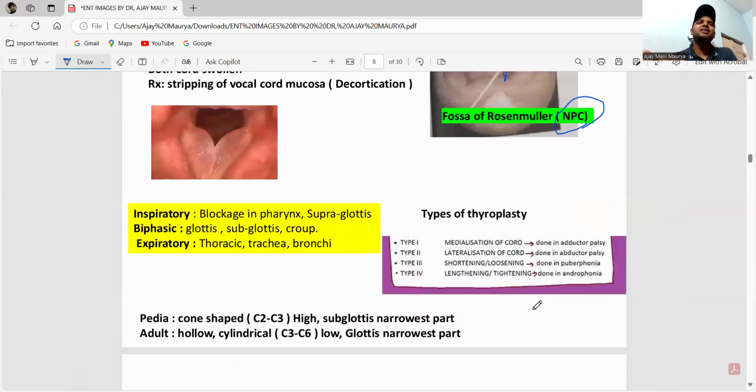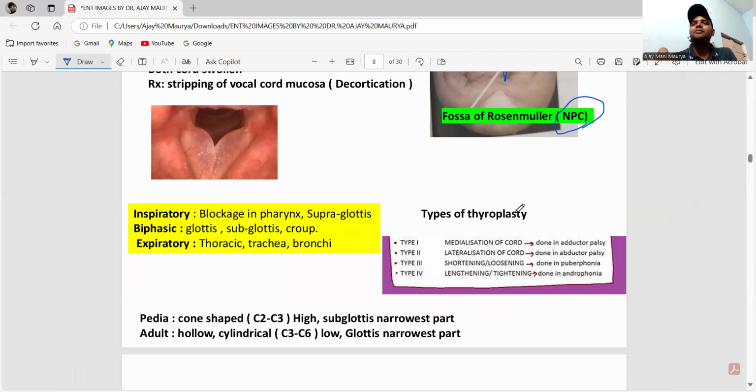Remember this one. See, types of stridor. We have inspiratory, biphasic, expiratory. Inspiratory: blockage in the pharynx, supraglottis. Biphasic: glottis, subglottis, and the croup. Expiratory: thorax, the trachea and the bronchus.